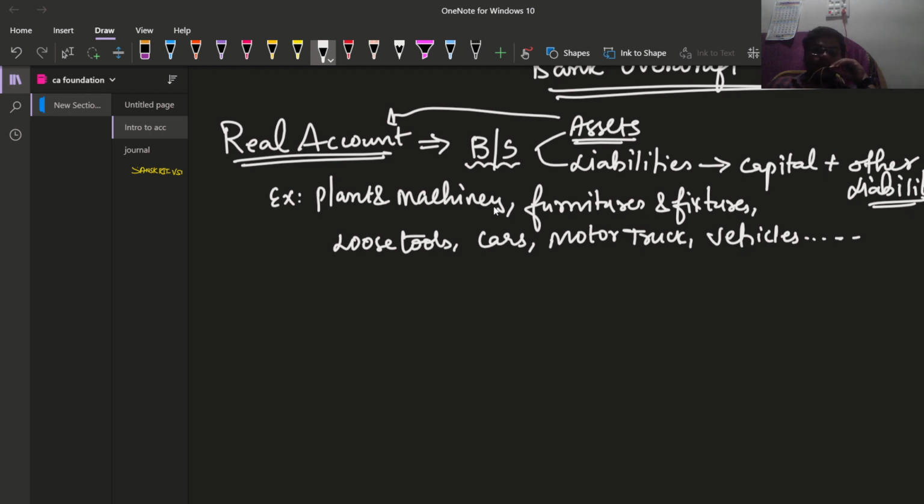They come under real accounts if they are used for business purposes. If they are used for personal purposes, then they will be treated as personal accounts only.